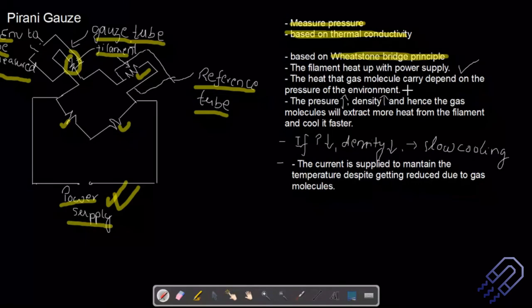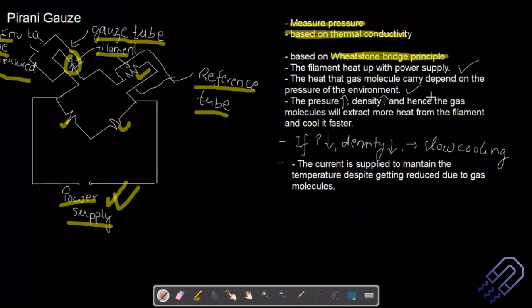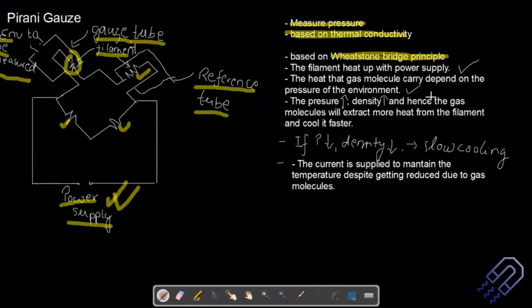We need to understand one simple fact here: heat is transferred from one point to another, and it needs a medium, and that medium is nothing but the gas molecule. As soon as this gas molecule comes in contact with the filament, there is a change in the environment of the filament, and temperature and pressure are more or less connected.